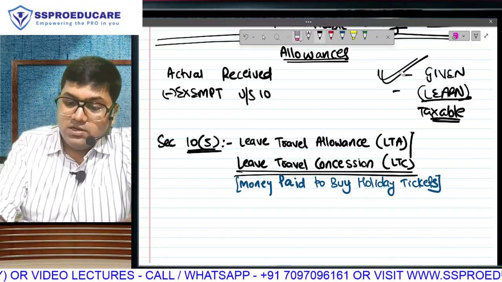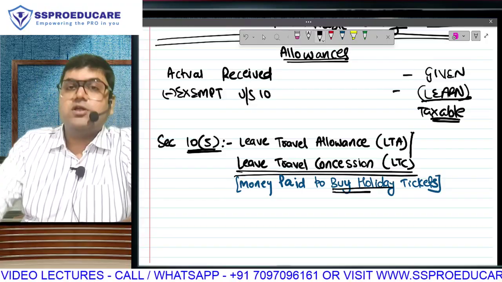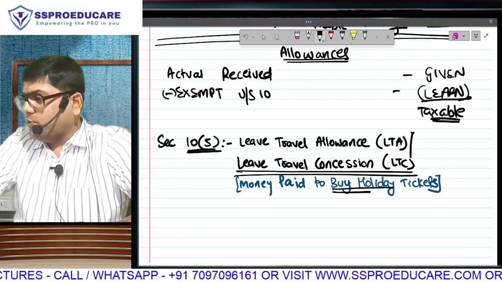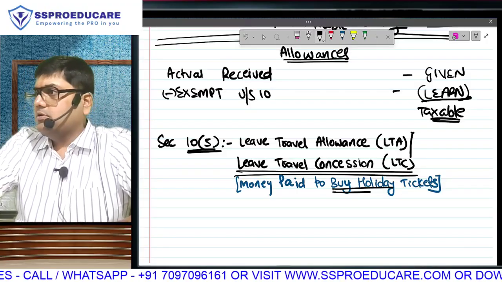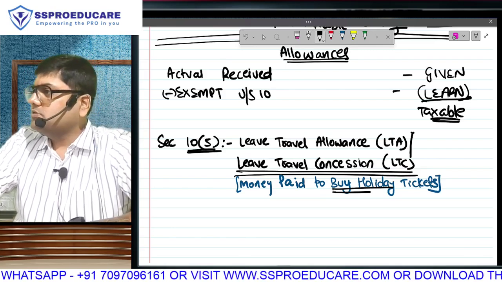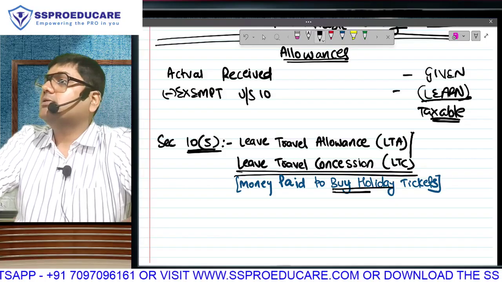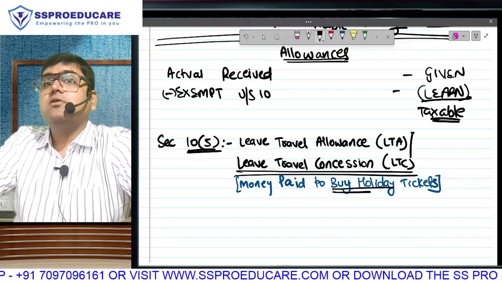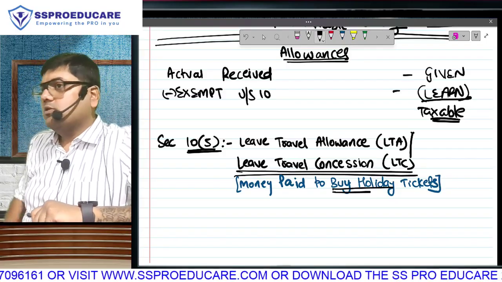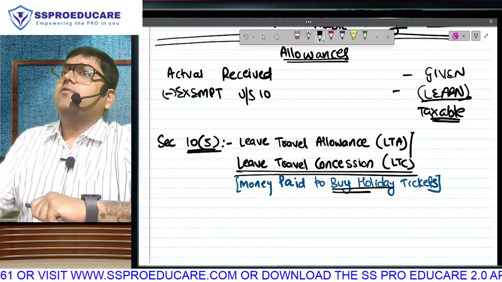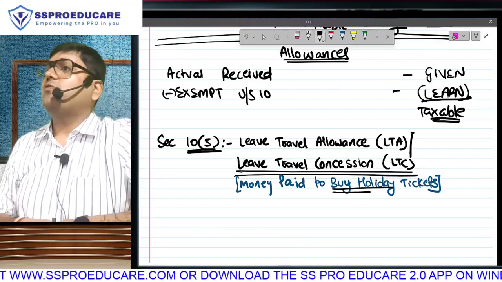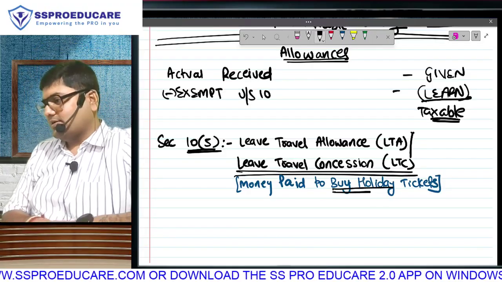But we are assuming that the money so received from your employer, what have you done? Purchase tickets. Supposedly, you are going with your spouse, meaning employee and spouse, husband or wife, and you buy 2 tickets, 2,000 each. So 2 plus 2, 4,000. What is the cost that you have incurred to buy tickets? 4,000. Amount received? 10. But from that spent to buy tickets, so how much is saved in your pocket? What taxable? Because we will grant you exemption of how much ever you spend for buying the tickets.